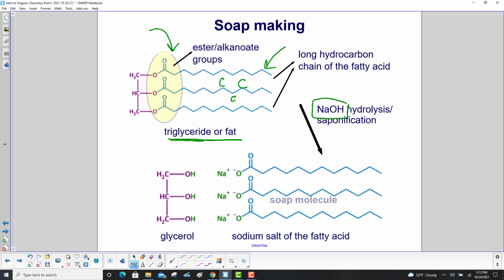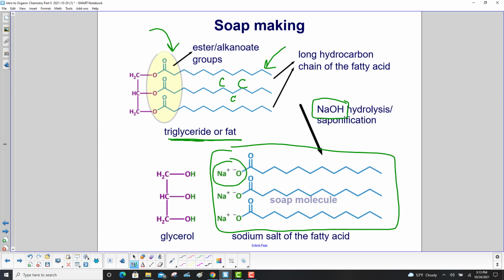And let's look what happens to these atoms. Well, the sodium and oxygen combine with our long hydrocarbon chain, and this is the soap. This is the sodium salt of the fatty acid. Where does the H go? H goes over here to combine with the CH2s and the CH, and it makes glycerol.